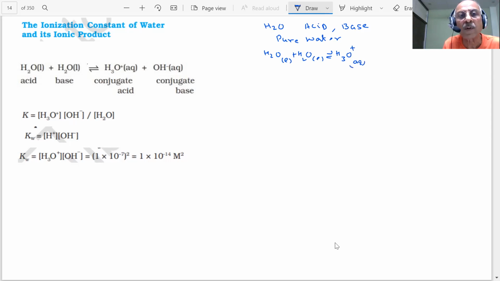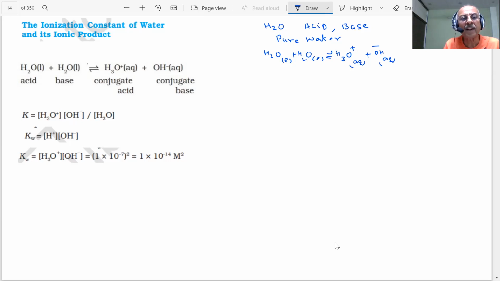This is a pure liquid, and OH minus aqueous. I hope you understand why I wrote aqueous here. You have seen what we told you, the hydronium ion does not exist as H plus. It will be hydrated and even more hydrated, H9O4 plus, that is the type of form it may take. So H plus is surrounded by more water molecules.